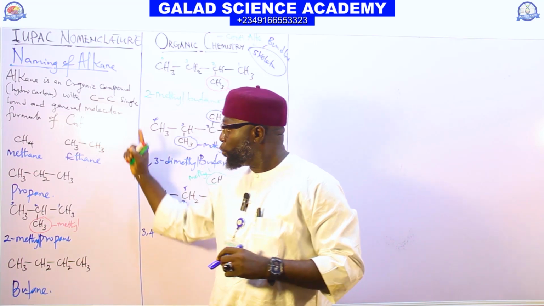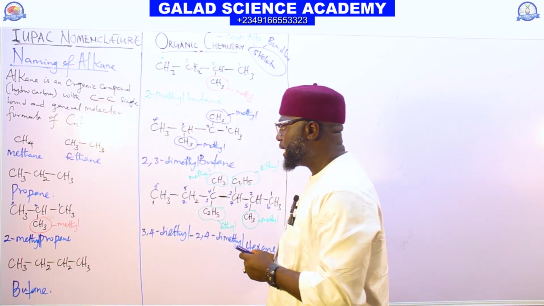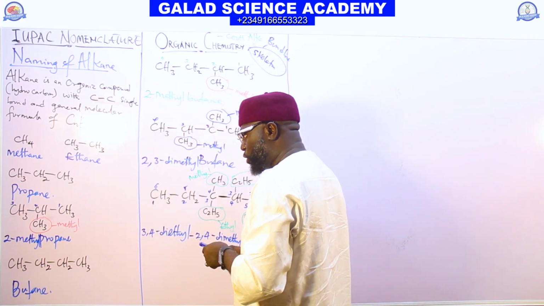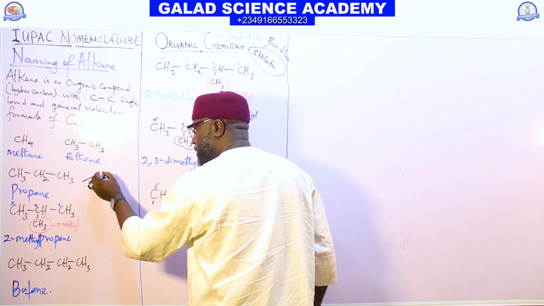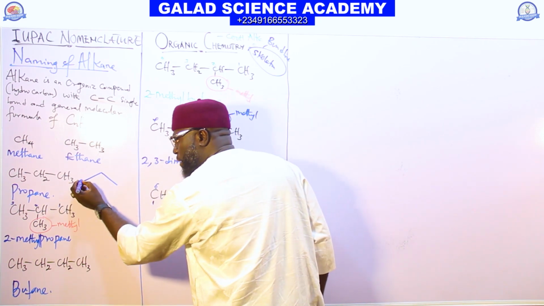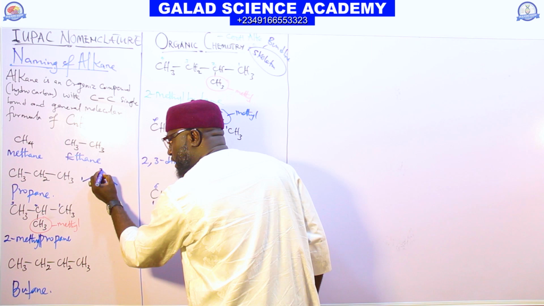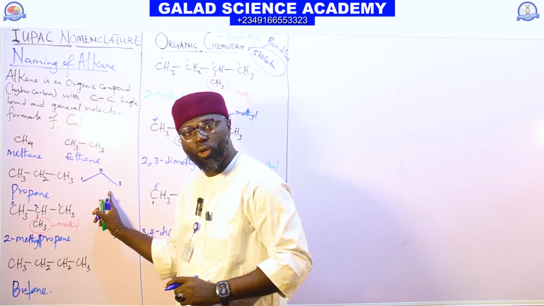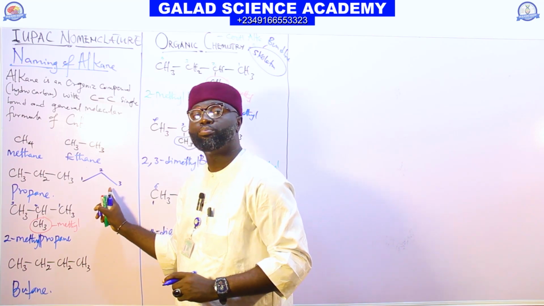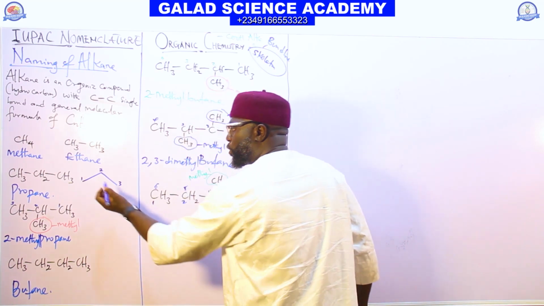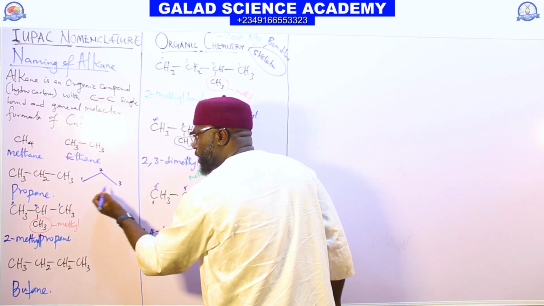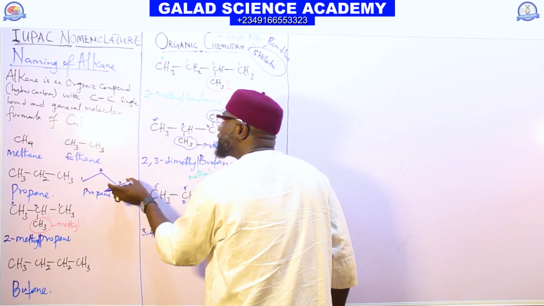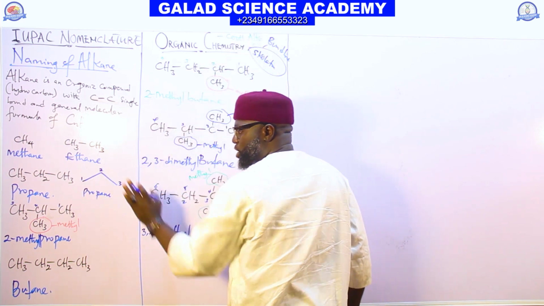For this alkane, propane, if they want to draw propane, they will draw it for you in this form. This is the first carbon, the second carbon, and the third carbon. So this structure is written as propane. This is what we call bond line or skeleton structure.